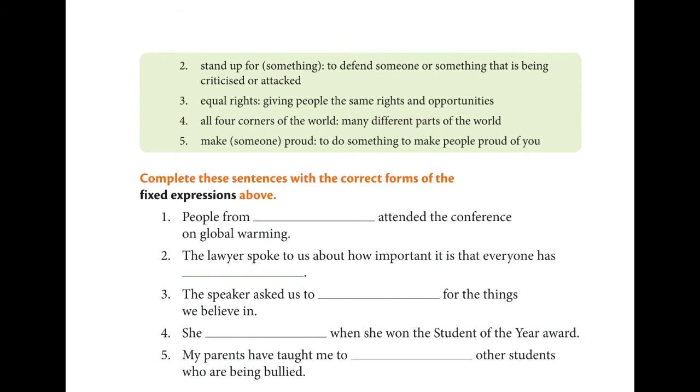Complete these sentences with the correct forms of the fixed expressions above. Here we have 5 sentences and we have to fill each sentence with the suitable fixed expression given in the vocabulary column. First one, people from dash attended the conference on global warming. The answer is, people from all 4 corners of the world attended the conference on global warming. The second one, the lawyer spoke to us about how important it is that everyone has dash.